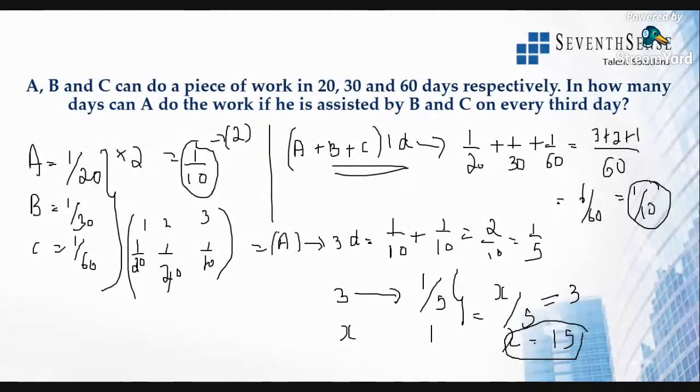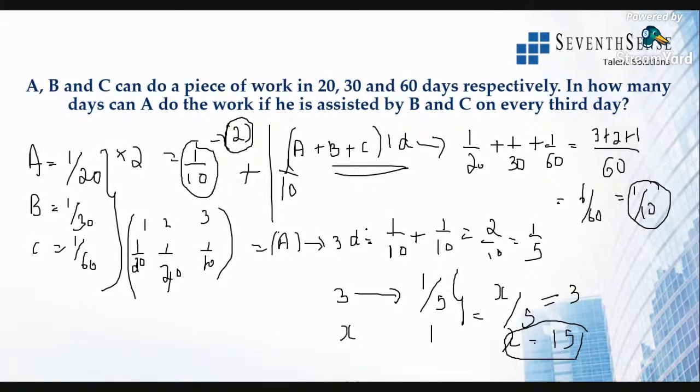So 1 day's work here is 1 by 10 after finding out all the values. Similarly, A will work 2 days alone. If his work for 1 day is 1 by 20, then for 2 days it will be into 2, right? It will be 1 by 10. So for 2 days, we already know the work of A, plus 1 day's work when all 3 are there, so it will be 1 by 10.